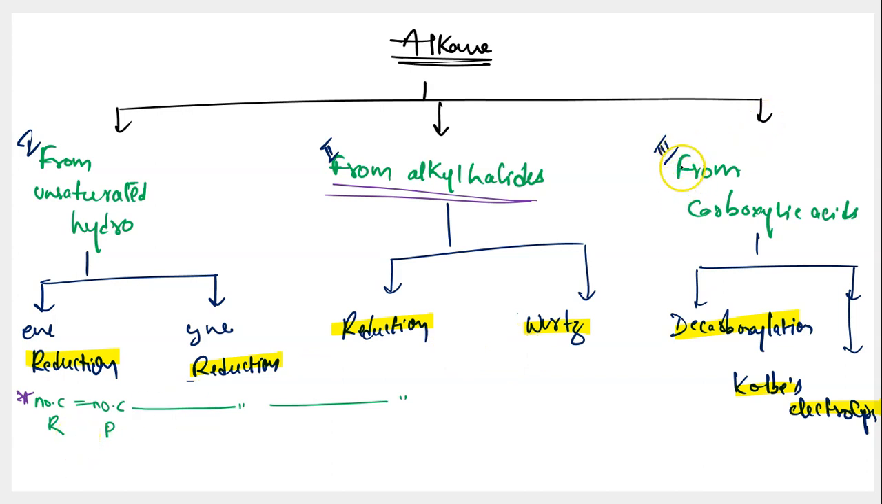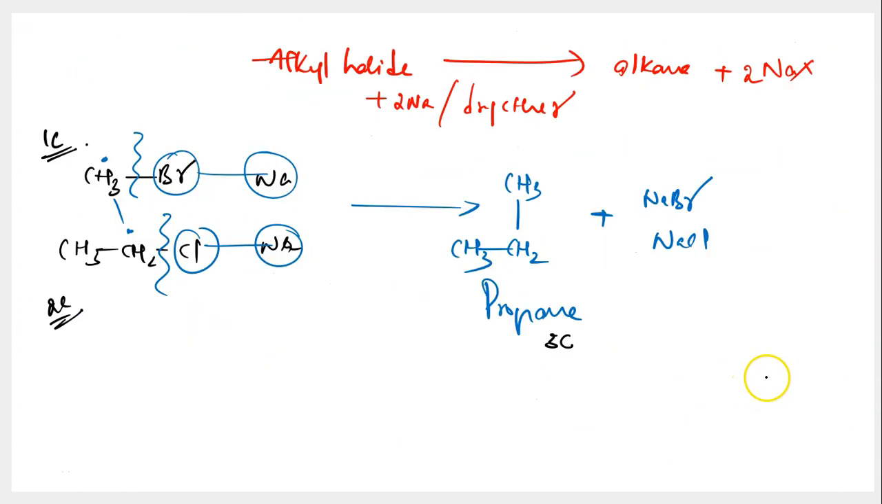Question number 3. Preparing alkanes from carboxylic acids. You can take carboxylic acid as a starting material and you can convert this carboxylic acid into alkane through decarboxylation or through Kolbe's electrolysis. So let's talk about both of these reactions on one other page.